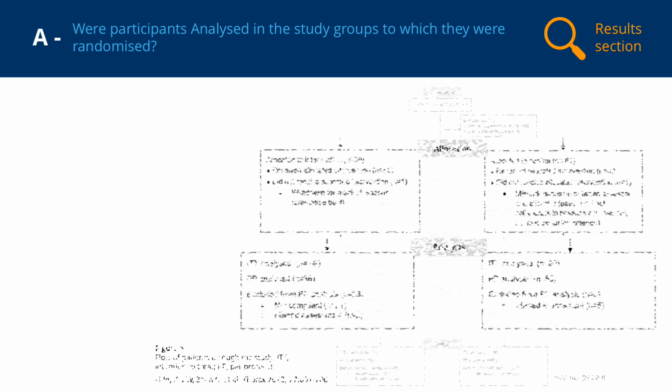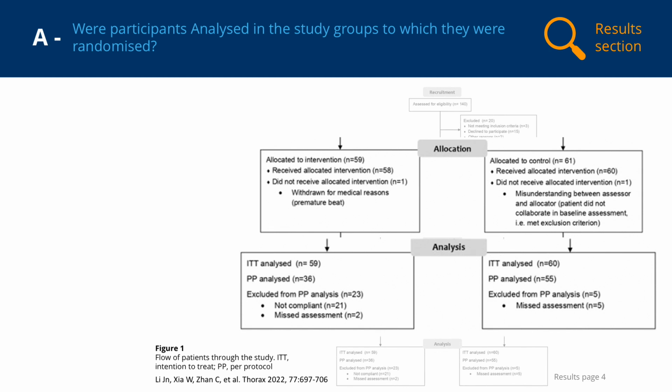Information about how participants were analysed in Lee et al. can be found in the flowchart in the results section of the paper. Looking at the boxes labelled Allocation and Analysis in the flowchart, it appears that all 59 participants randomised to the intervention group were analysed in that group, and that all 60 of the participants in the control group who met the eligibility criteria and were randomised were analysed in that group. So the first requirement of intention to treat analysis, that participants are analysed in the group to which they were initially randomised, is met in the Lee et al. trial.